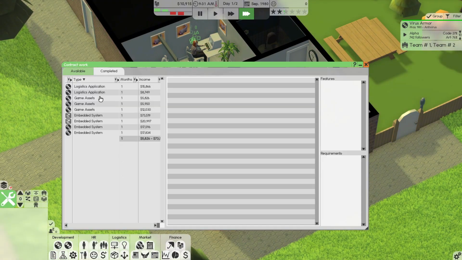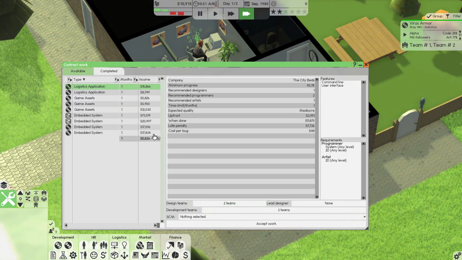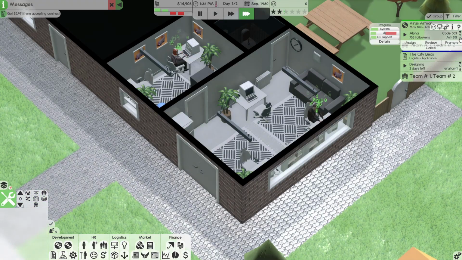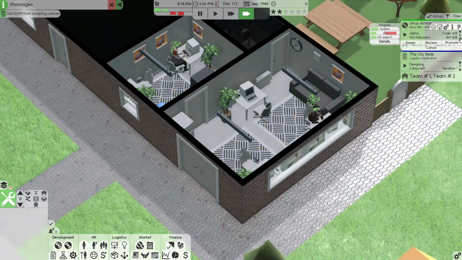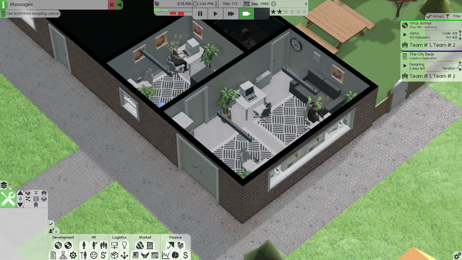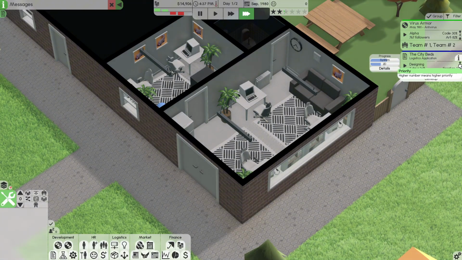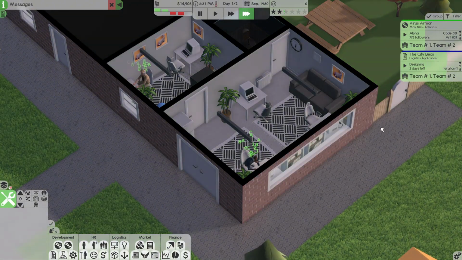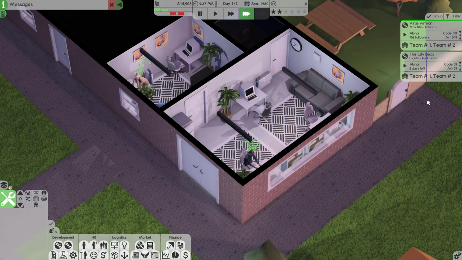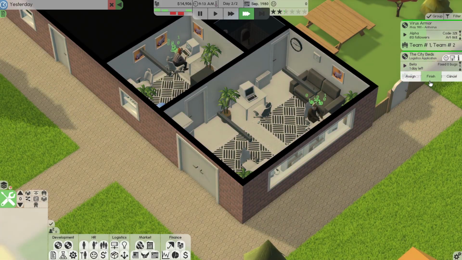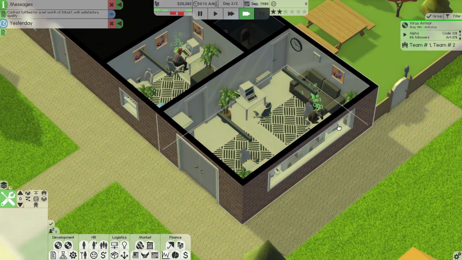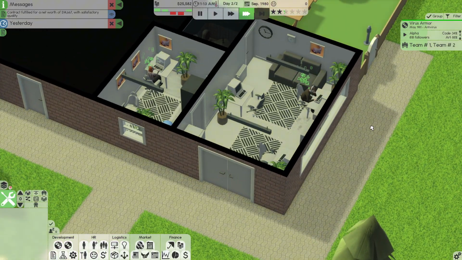Let's take some contract work. This one pays $15,000. I'm going to bring the priority down on the antivirus for now. This way, hopefully we get the contract done sooner rather than later. We take loans if we have to. Let's develop that, and let's promote and finish. Not bad, $14,000 we got from that one.